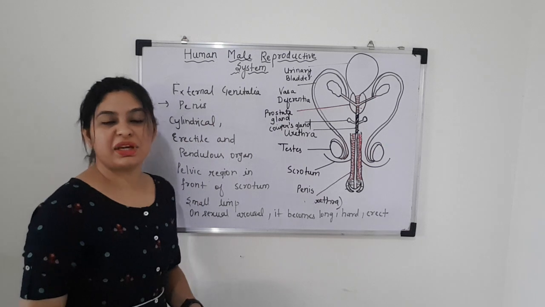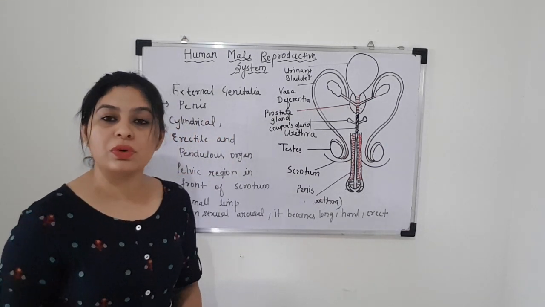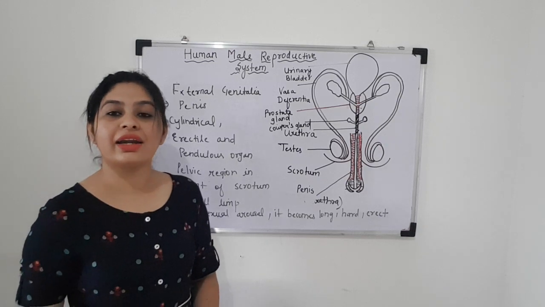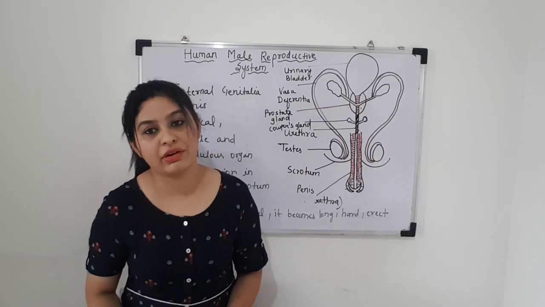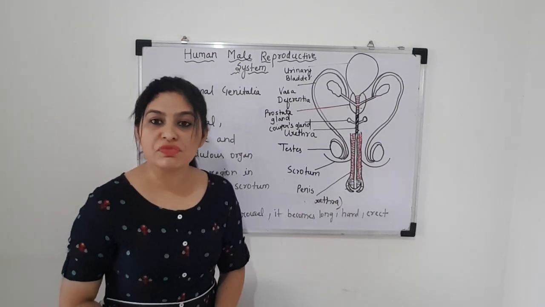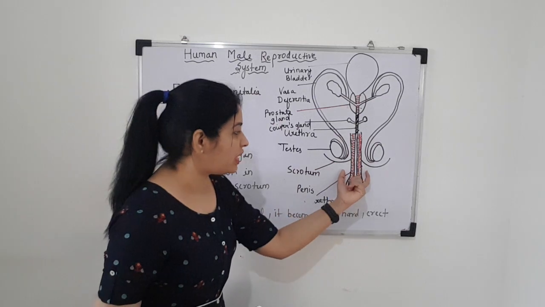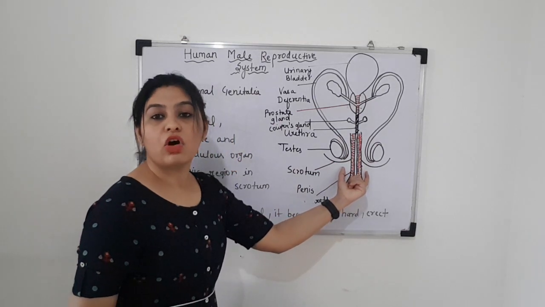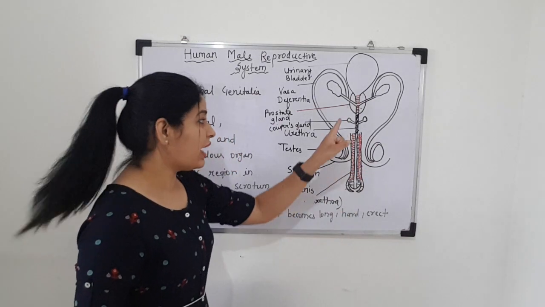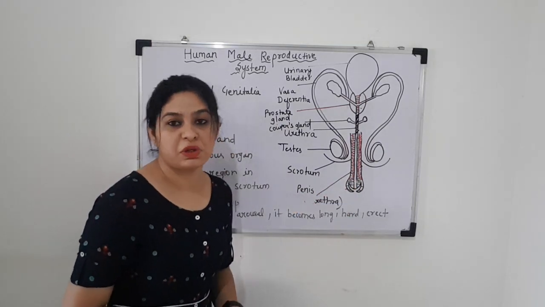Students, this penis has a lot of blood sinuses through which the blood flows and makes the penis long, hard and erect during sexual arousal. Then the penis is divided into three compartments of erectile tissue. The erectile tissue is the two posterolateral compartments in which the corpora cavernosa is present, and the medial compartment in which the corpus spongiosum is present.